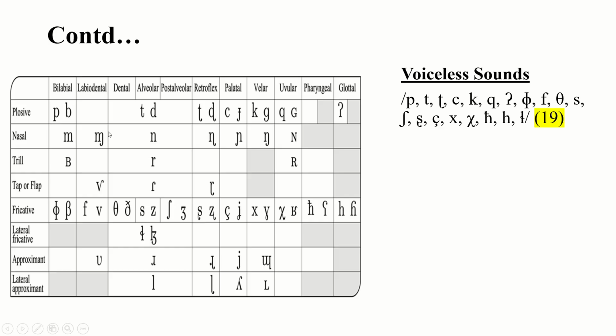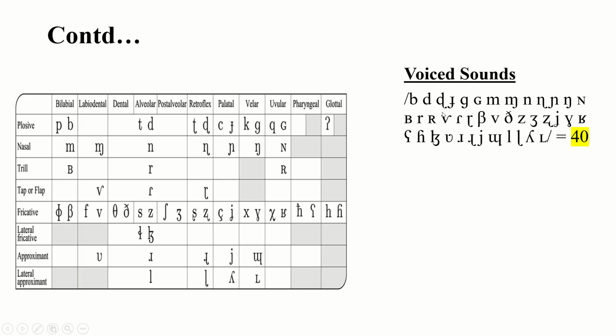So what are the voiceless sounds here? These are the voiceless sounds. In this IPA chart, the International Phonetic Alphabet chart developed by the International Phonetic Association, these 19 sounds which are given on the left hand side are voiceless sounds.